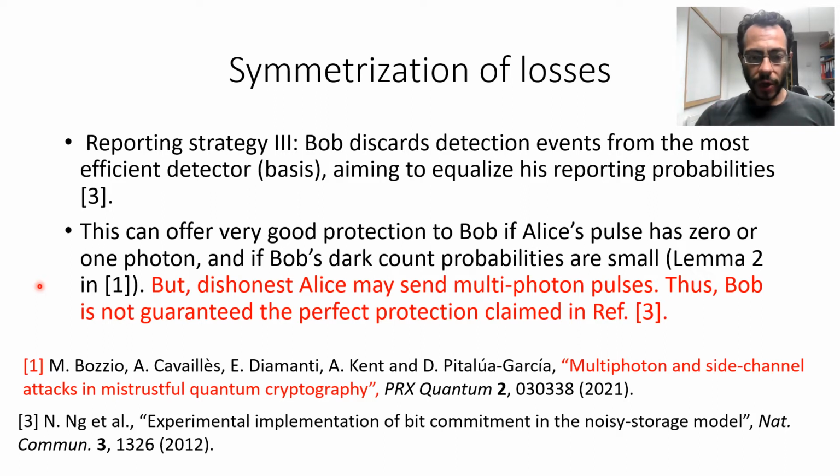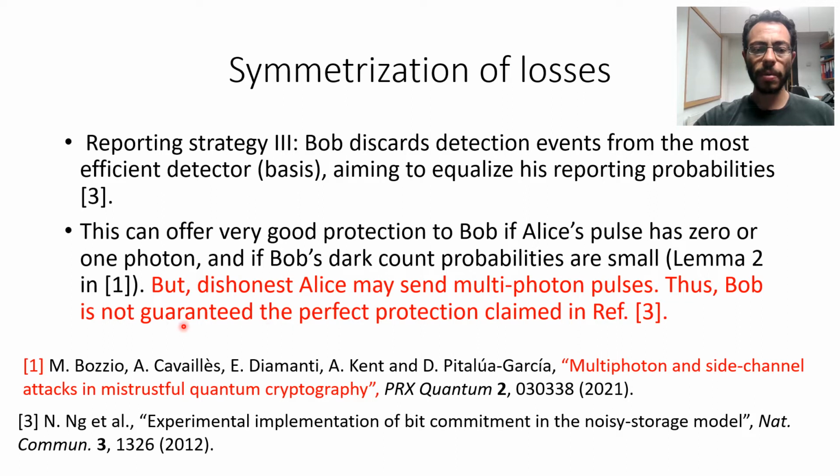But because we want to prove security against dishonest Alice, we have to assume that she might be dishonest. So we have to assume that she is not necessarily sending a pulse with 0 or 1 photon. She can be sending pulses with various photons as more convenient to her.